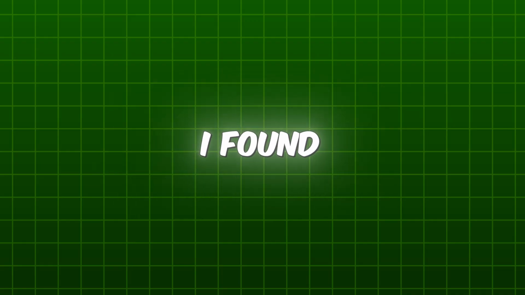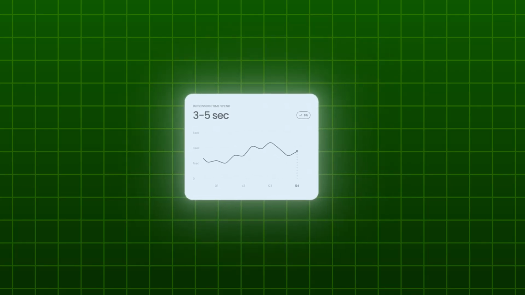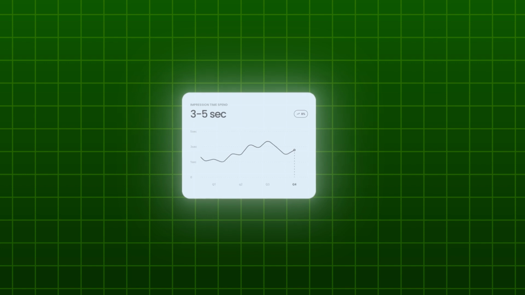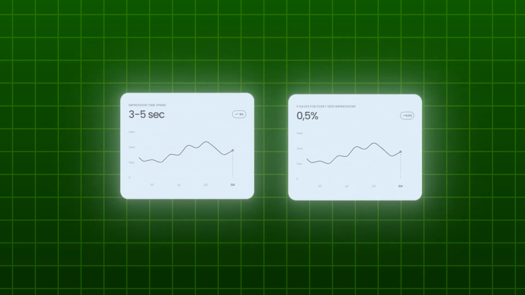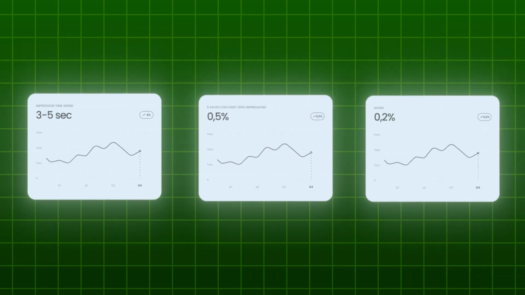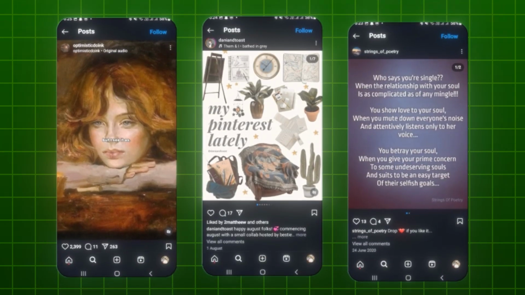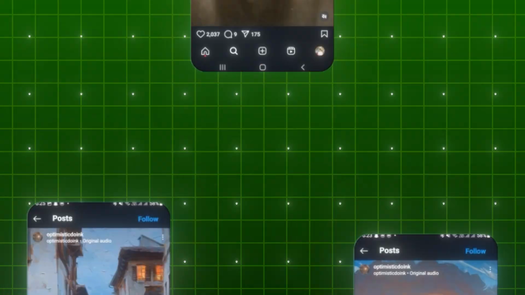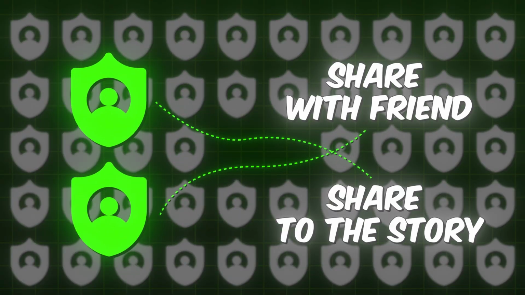According to information I found online, the typical time people spend looking at a post on Instagram is between 3 and 5 seconds. This means that viewers don't usually stay long. For saves, it's about 5 saves for every 1,000 impressions, and for shares, it's approximately 2 shares per 1,000 impressions. Think about that. The average Instagram post gets only 3 seconds of attention, and out of every 1,000 viewers, only 2 might share it to their story or with a friend.